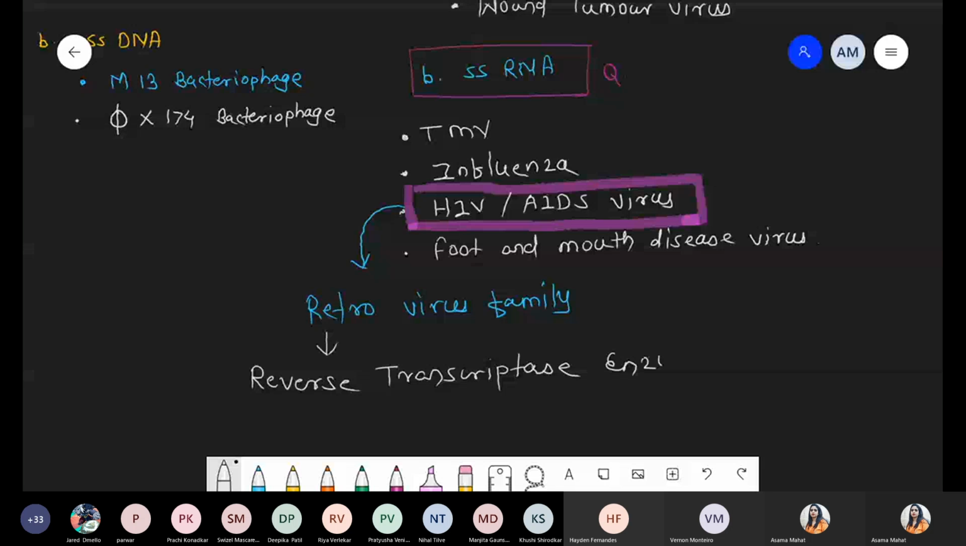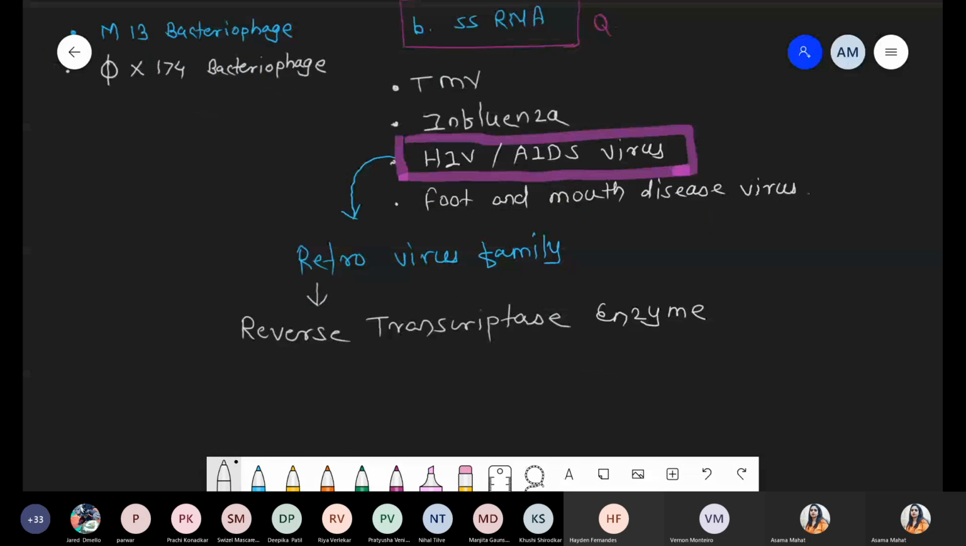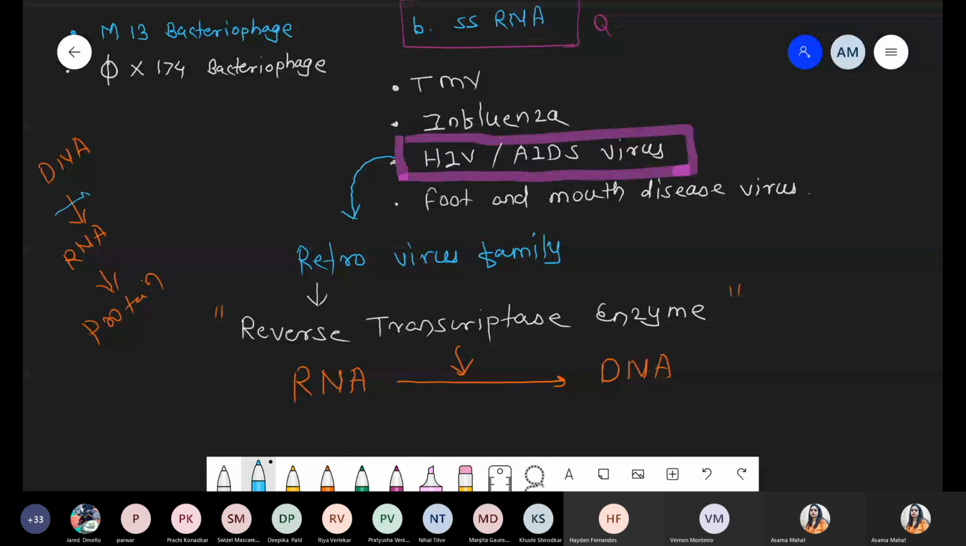And this reverse transcriptase enzyme is responsible for the conversion of RNA into DNA. They can easily convert RNA into DNA. Which enzyme? Reverse transcriptase. Normally, during the transcription process, DNA is converted into RNA. You know the central dogma: DNA is converted into RNA and RNA is converted into protein. So normally in the cell this is what happens, right? Conversion of DNA into RNA is called transcription.